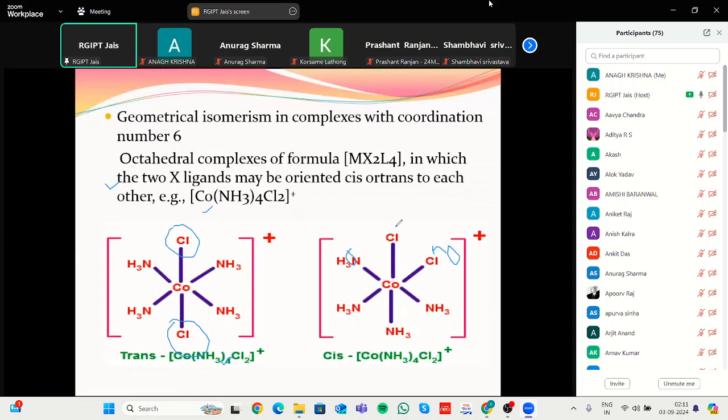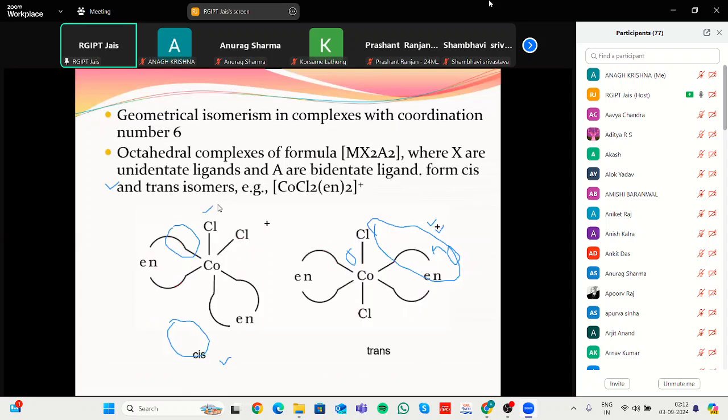But in this case, these same ligands that are attached in the same direction are known as cis isomer. You only listen about these isomers in 11, 12.